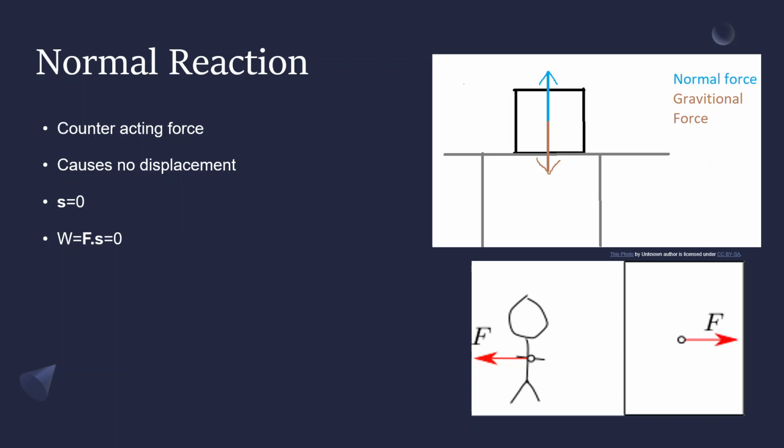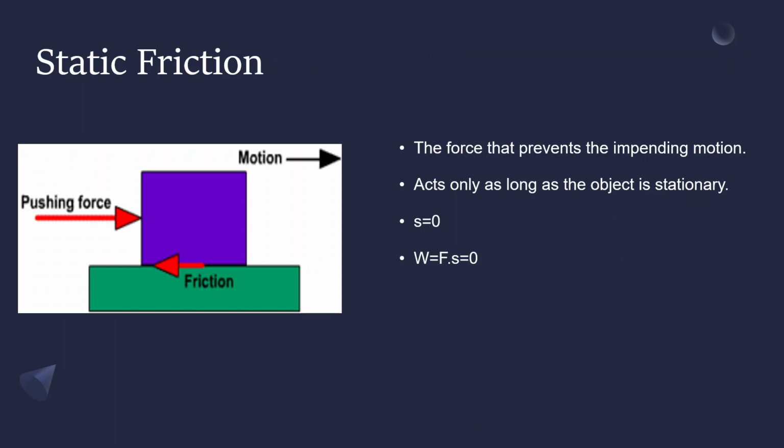Now, the last force that we are discussing today in this video is the static friction. The static friction is the frictional force that acts on static objects. That is, it acts only as long as the object is at rest in contact with the surface.